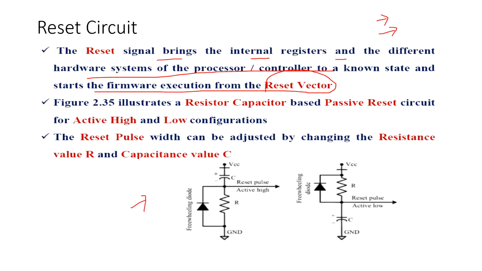So what is the point? The point is that in this diagram there is a reset capacitor, and the passive reset circuit for active high and active low configurations, right? So now, whenever the system is switched on, there is a capacitor. This capacitor will charge, and then it will give a pulse, right? Then it will give a pulse.